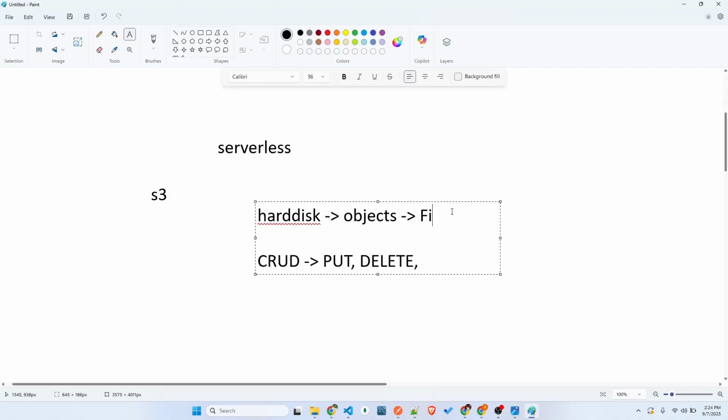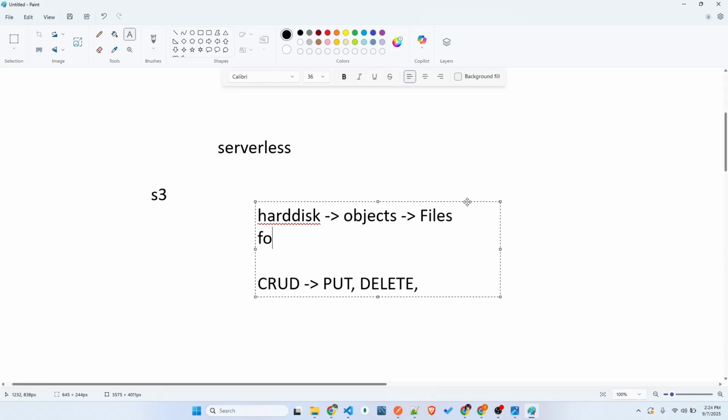Here we'll be keeping the files in something we call a folder. Let me tell you, here a folder is nothing but a bucket. Inside the buckets we keep files, which they call objects. So we'll keep the objects within the bucket. While keeping, they call it put, while deleting we call it delete, and we also have get, which is to get the file or object.